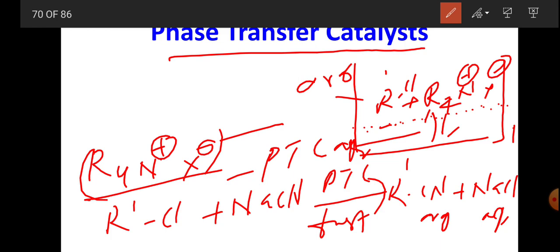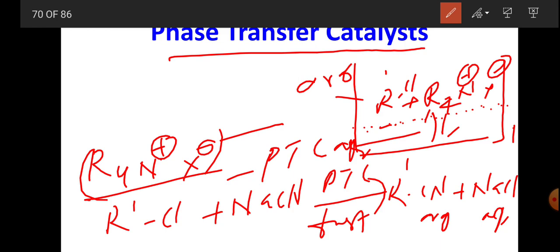A PTC is a substance which dissolves in both aqueous and organic layers, and it reacts with the nucleophile and transfers it into the organic layer, from aqueous to organic layer. So quaternary ammonium salts are soluble in both phases, aqueous and organic, and can act as PTCs.